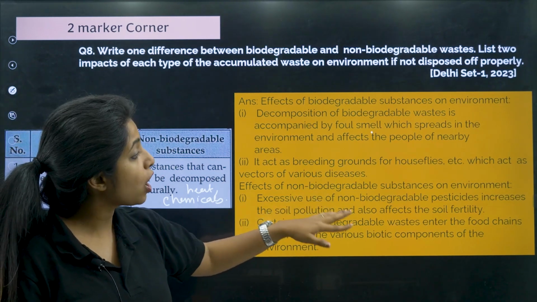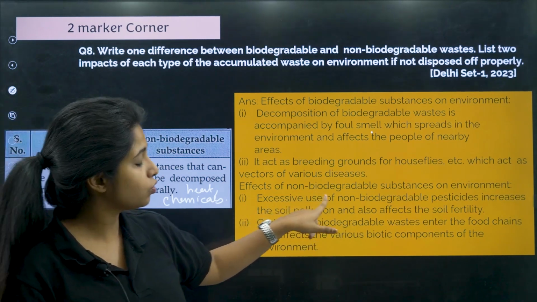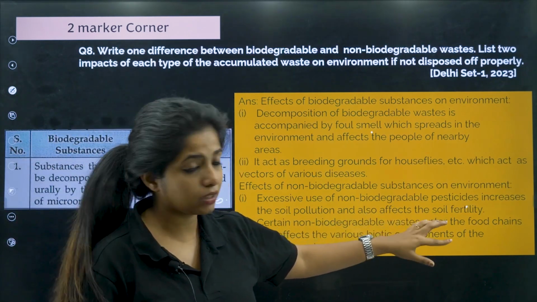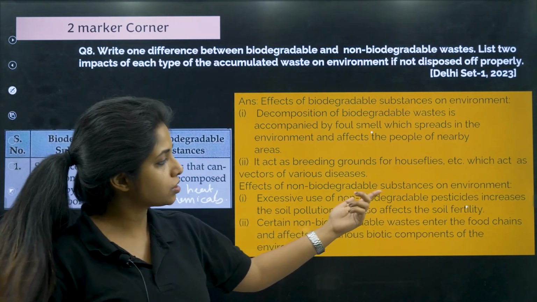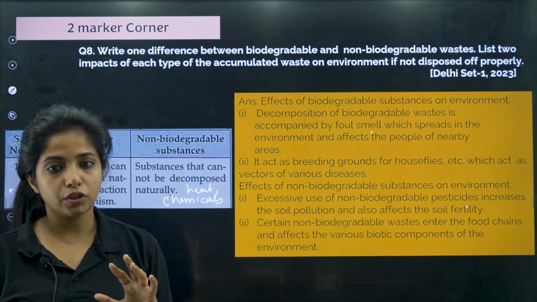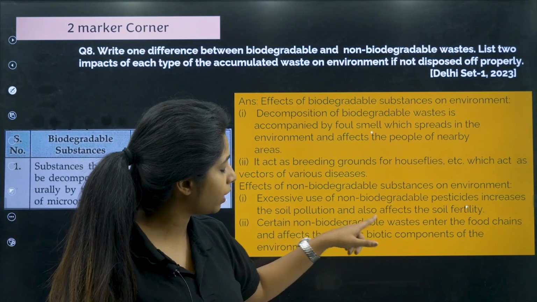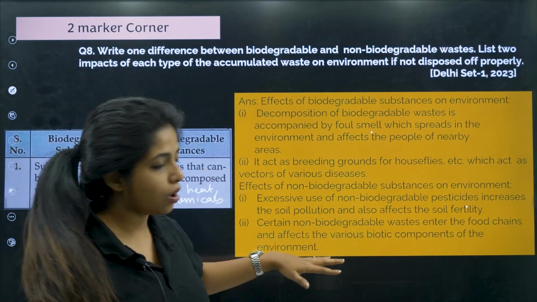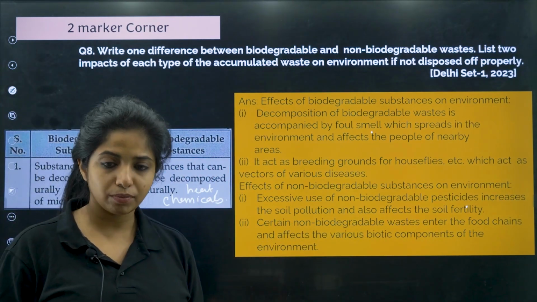Now, effects of non-biodegradable substances: excessive use of non-biodegradable pesticides increases soil pollution and also affects soil fertility. But it's not just about pesticides, it's about any waste. When they are broken down, it is going to create a huge lot of trouble. Also, certain non-biodegradable waste enters the food chains and affects the various biotic components of the environment. Biotic components as in the same thing that I said.